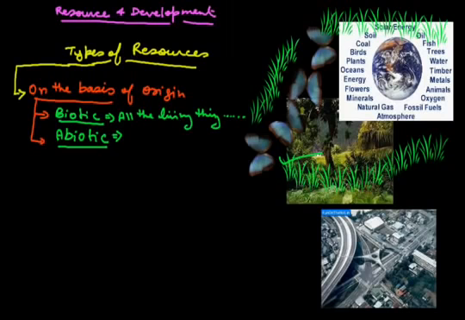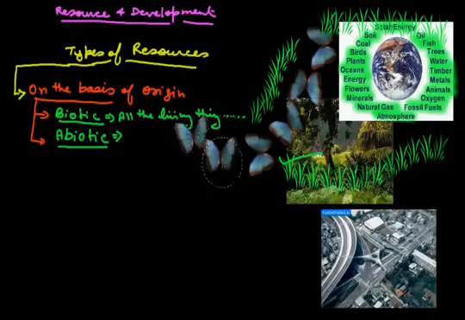On the other hand, solar energy, soil, coal, birds, plants, oceans, energy, flowers, minerals, natural gas, atmosphere, fossil fuels, oxygen, water, trees, fish, oils, etc. These are all examples of the biotic resources. I hope biotic resources are now clear in our mind.